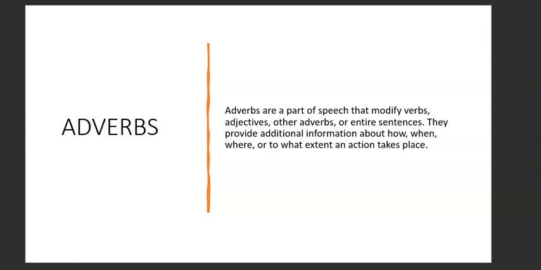So very shows to what extent this person was late. So it was very late. So they're just these words that are used to give more information about an adverb itself, about an adjective, a verb, and even an entire sentence. Okay, so those are what we call adverbs.